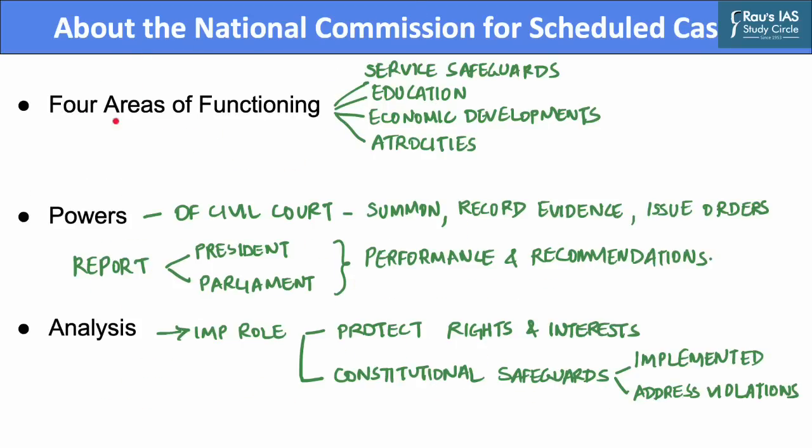The Commission primarily has 4 areas of functioning, that is, service safeguards, education, economic development, and atrocities. Among these four, the service safeguards wing is the most active one.